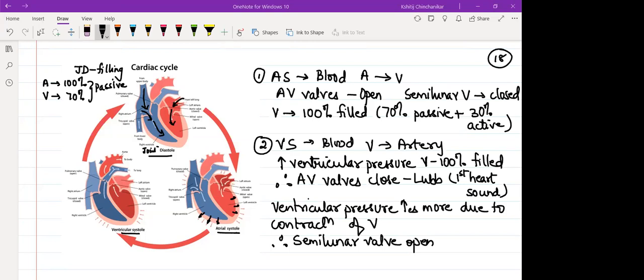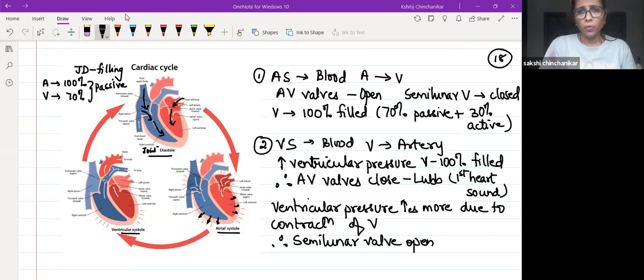So can you see, ventricular pressure has two opposite effects on both the valves? That's why I have told you they will never be open together. They will never be closed together. एक open है तो दूसरा close, अगर AV open है तो semilunar close, vice versa. So when ventricular pressure increases, its first effect is on AV valve. तो पहले AV valve को बंद करेगा, और जब ये pressure increase होगा तो semilunar खुल गए. तो इससे पहले semilunar कैसे थे? They were closed.